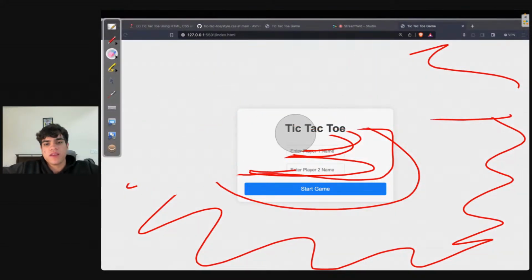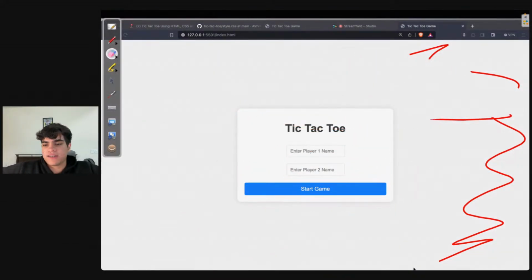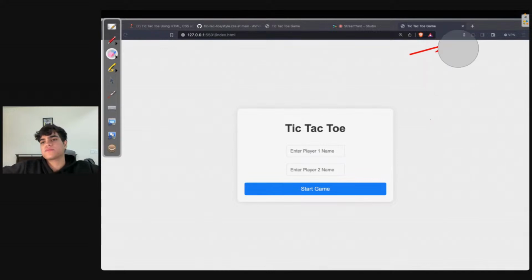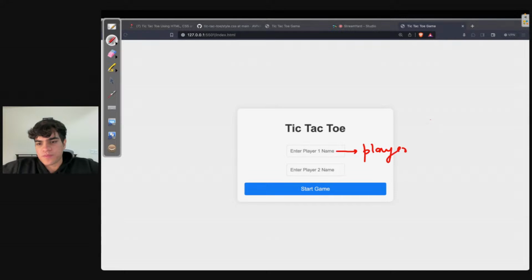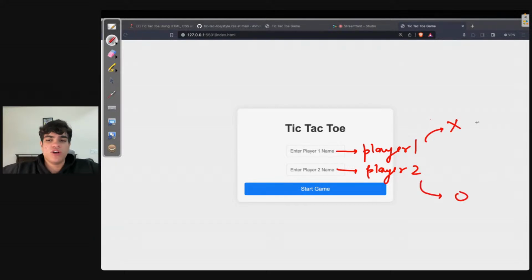Okay. The logic is that you have one input. This input is for your player one. You have another input for your player two. Now you technically know that player one is always X, player two is always O. So the only thing you're saving is the name. All right, you're technically saving just the name.